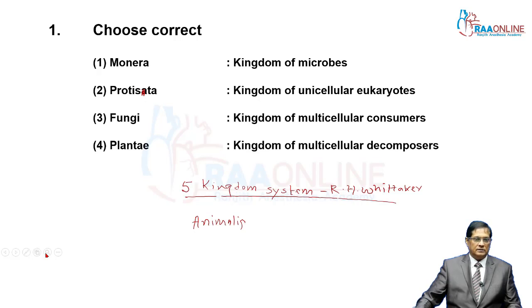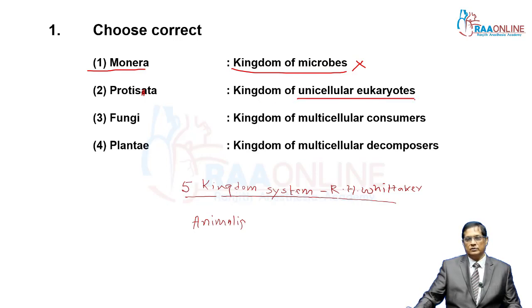And every kingdom has been given a specific title. First one, Monera, kingdom of microbes. This is wrong. Why? Microbes are there, but they are all prokaryotes. So Monera is actually the kingdom of prokaryotes. Then the second one, Protista. Protista kingdom is the kingdom of unicellular eukaryotes.